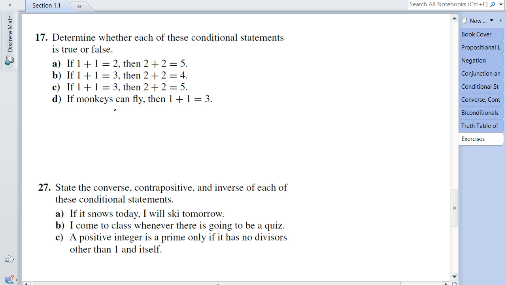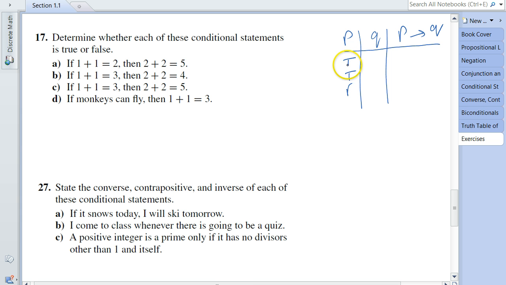Now, in order to determine this, let me remind you, or let me just write the truth table for the conditional statement here, so that we can use it to determine the truth value of the given examples.